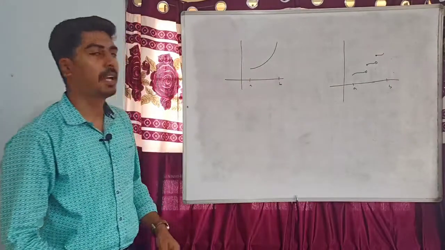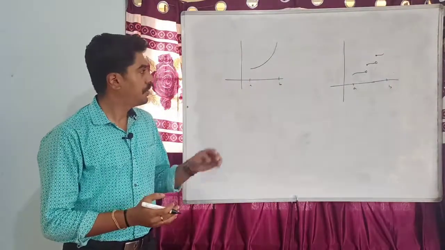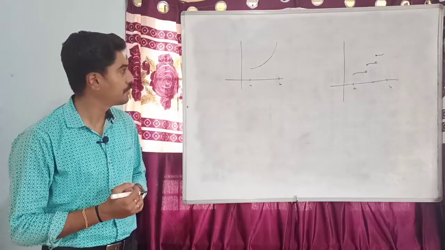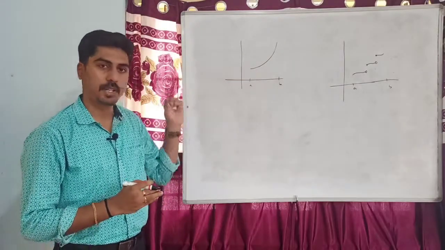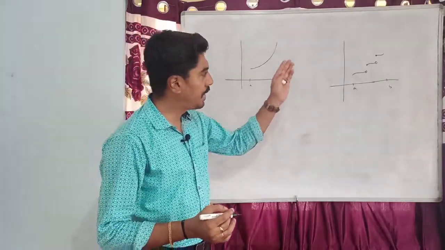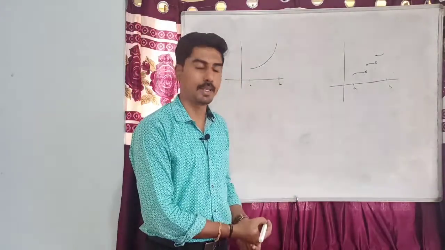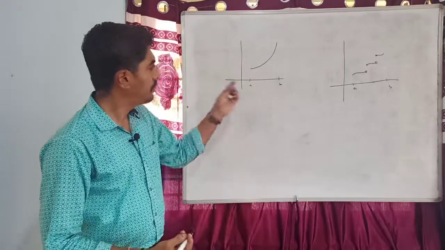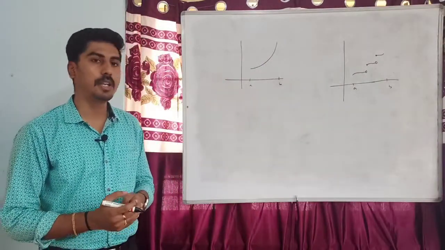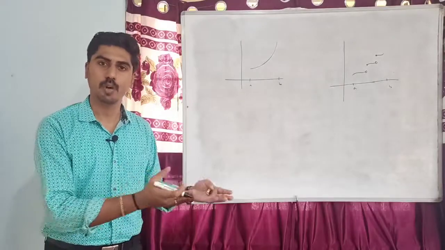If I observe these two graphs, the first observation we can identify is that I can draw this graph without lifting my pen, but to draw this graph I have to lift my pen. Such functions are known as continuous functions and such functions are known as discontinuous functions, informally.